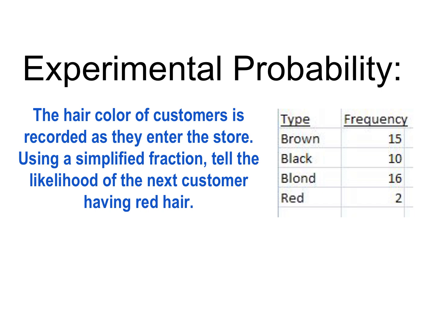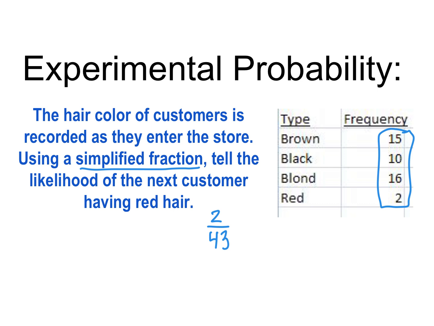And the last one. The hair color of customers is recorded as they enter the store. Using a simplified fraction, tell the likelihood of the next customer having red hair. So again, I'm going to look at what I have here. I'm going to write it as a fraction. I will simplify my fraction, and then I'm done. So red is what I'm looking at. So I'm going to do red as the desired outcome over, and I'm going to add these up. So I've got 15, 25, 35, 36, 37, 38, 39, 40, 41, 42, 43. 2 out of 43.